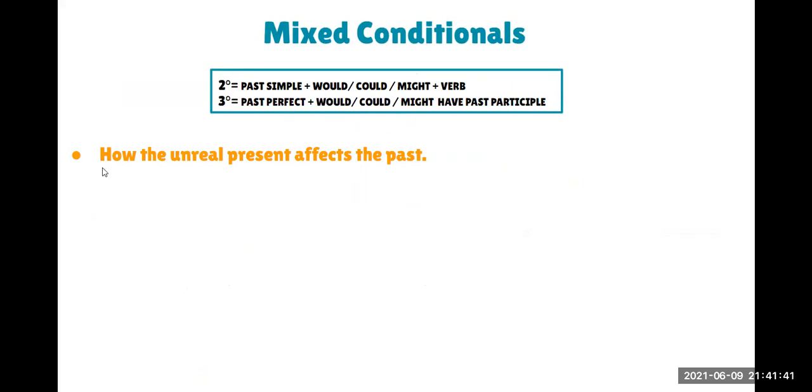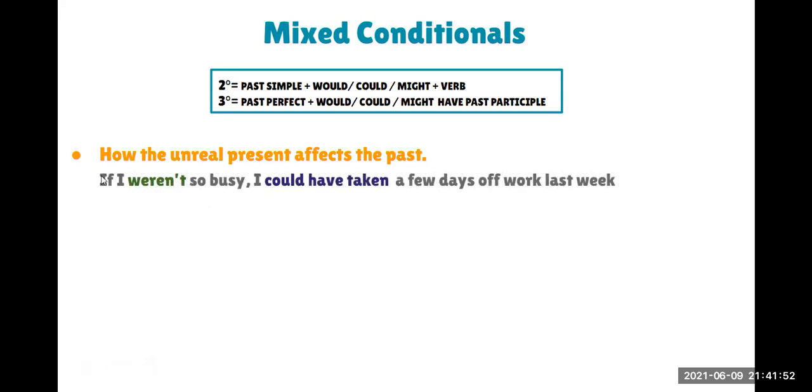We use these mixed conditionals when we talk about how the unreal present affects the past. For example, if I weren't so busy, I could have taken a few days off work last week. Okay, as you can see, we are mixing the two structures. And here we are using the structure of which one? The second or the third? What do you think? The second. The second, right?